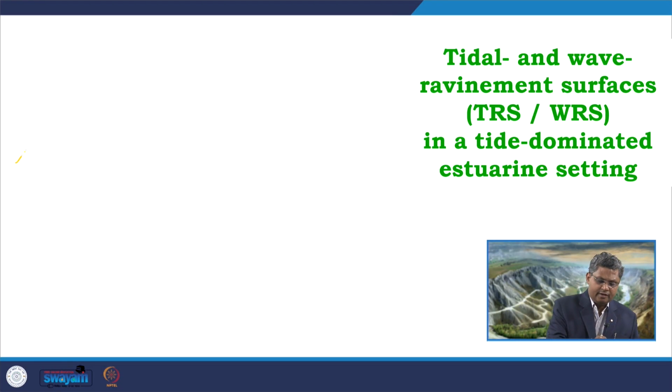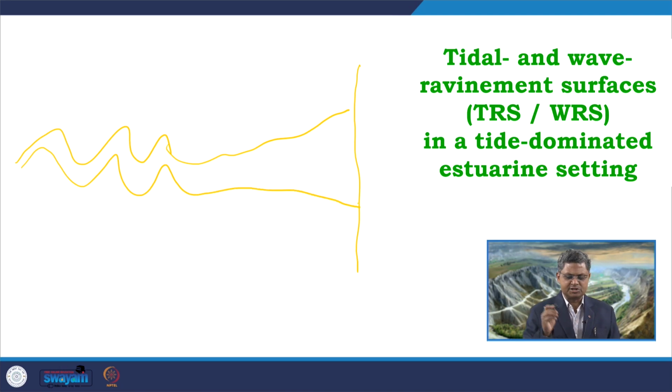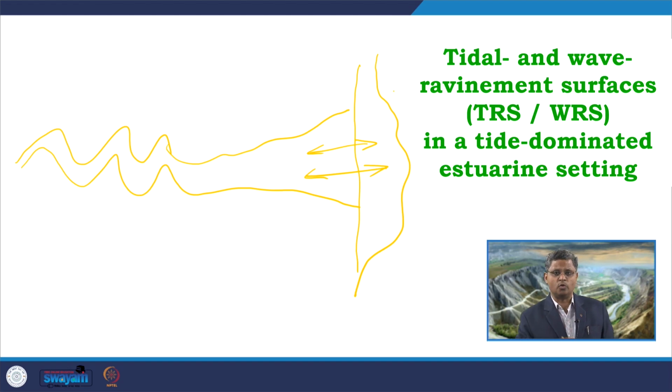Let us think of a river system which is a meandering river. Say if this is the shoreline, then this river is opening up the funnel system like this. So, the shape of this estuary is completely different from a wave dominated estuary. So, in this case it is tide dominated, so tidal currents can come in, and it is not wave dominated. So, normally these are macro tidal conditions. So, in such conditions the waves are commonly confined over here, more towards the shoreward side.